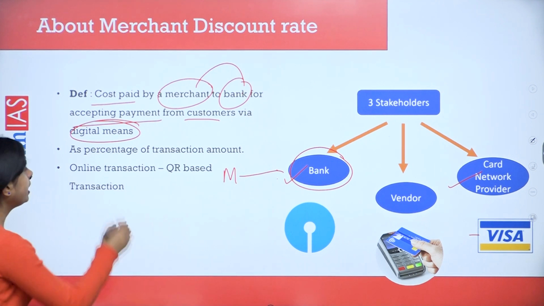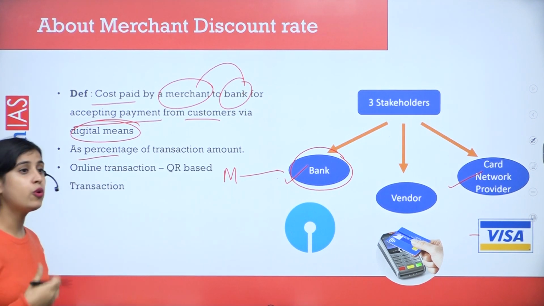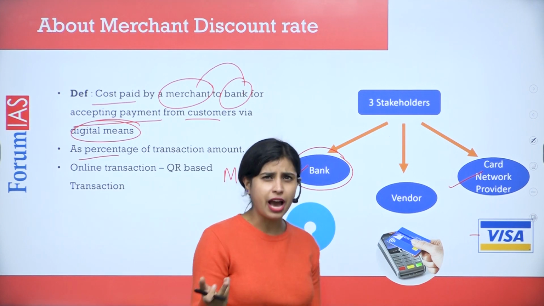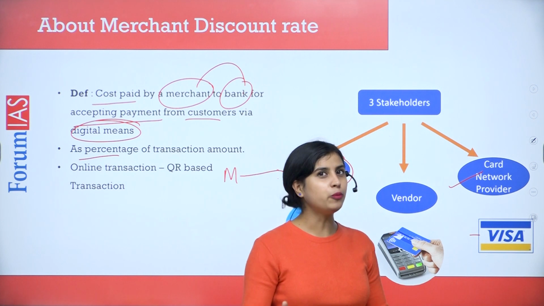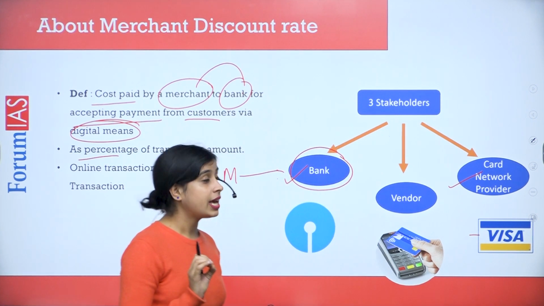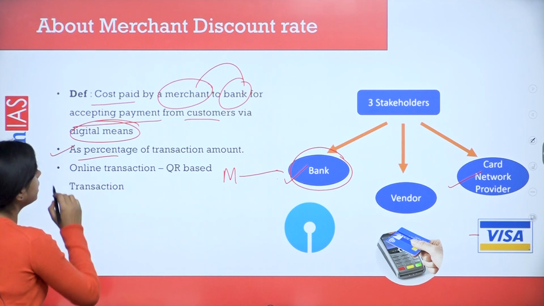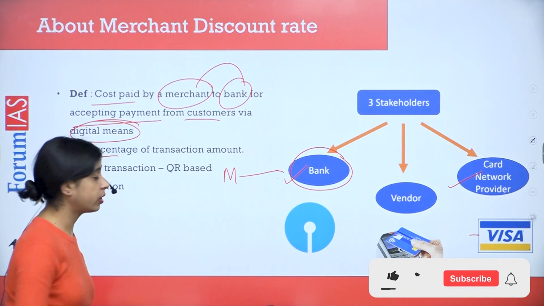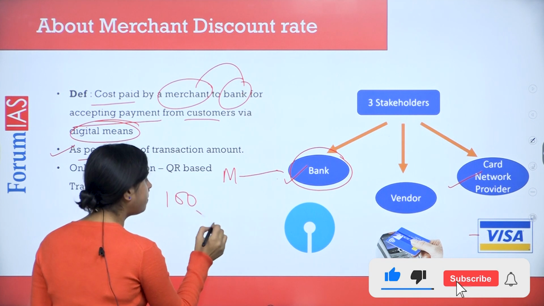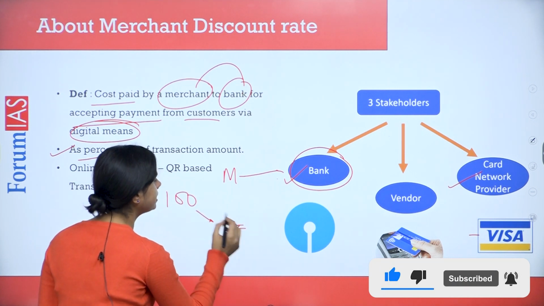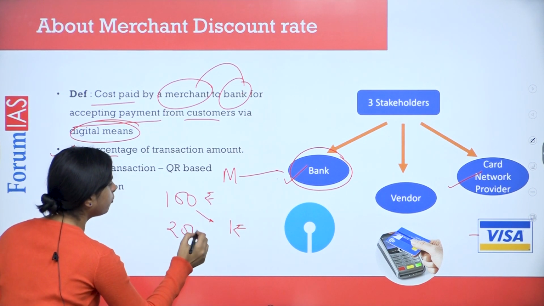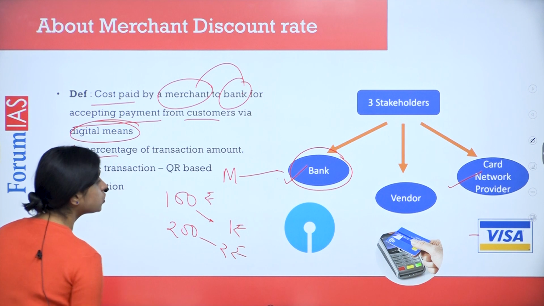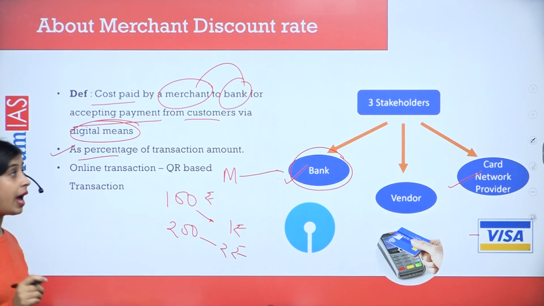Okay, also keep in mind, this is not a fixed amount, like as if you have to pay 100 rupees on each transaction, which would be unfair. What if you're making a payment of only 10 rupees using a card, which is absurd, but you may, right? In such a case, the fee amount is a percentage of the transaction amount. If you're paying 100 rupees, maybe 1% is charged, then you're paying 1 rupee as MDR, merchant discount rate. If the transaction is of 200 rupees, then you may be paying 2 rupees. So the charge that you're paying to the bank is in proportion to the transaction amount.